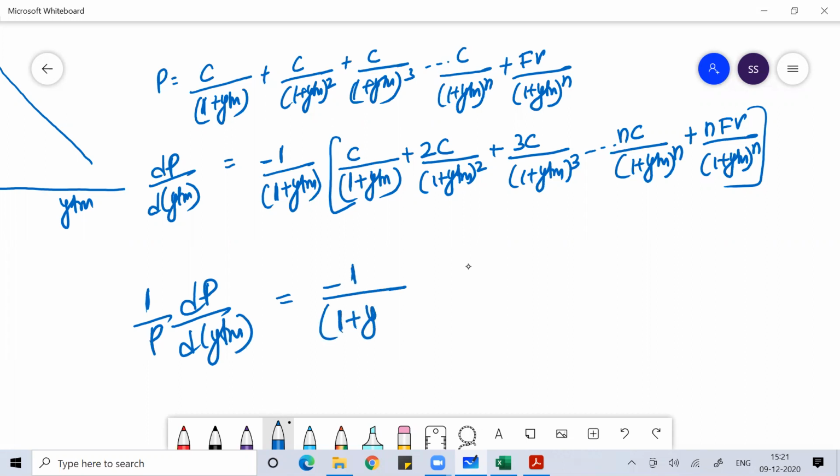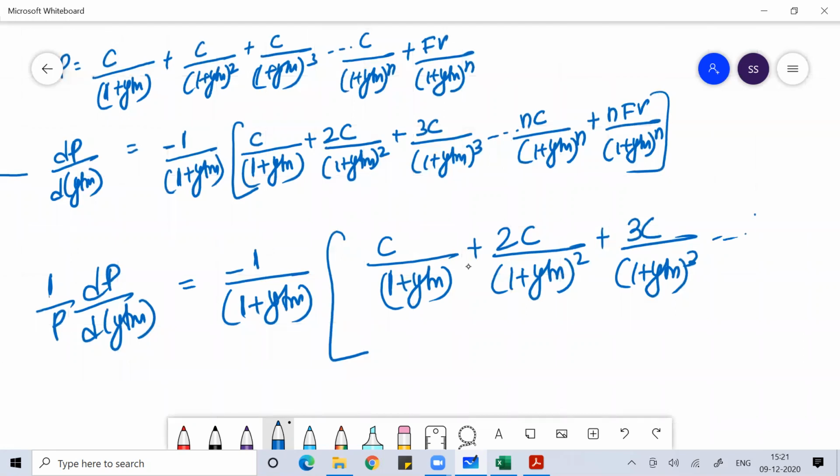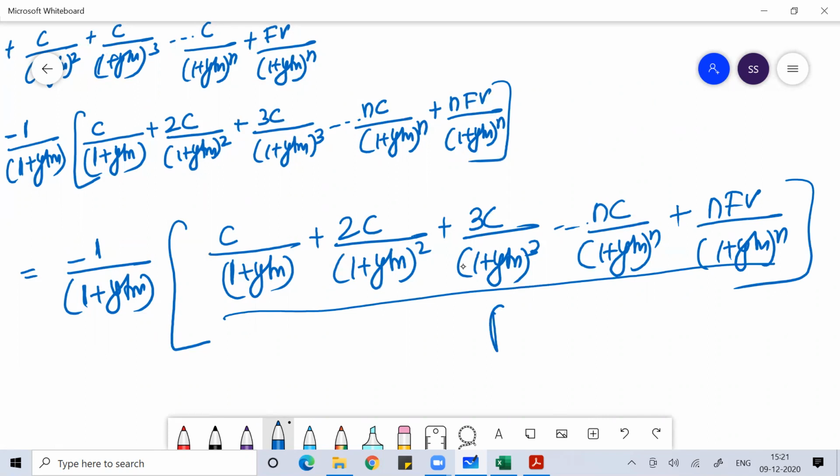You will get the same thing: coupon divided by 1 plus YTM, plus 2 coupon divided by 1 plus YTM squared, plus 3 coupon divided by 1 plus YTM to the power 3, and so on till n coupon divided by 1 plus YTM to the power n, plus n face value divided by 1 plus YTM to the power n. This whole is divided by the price.